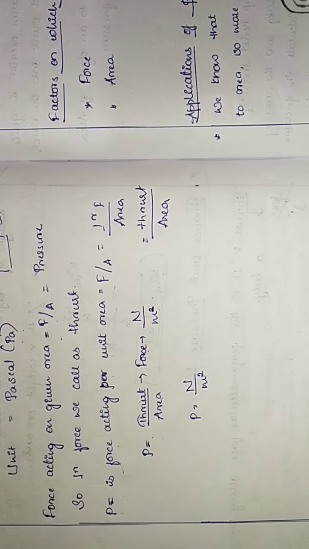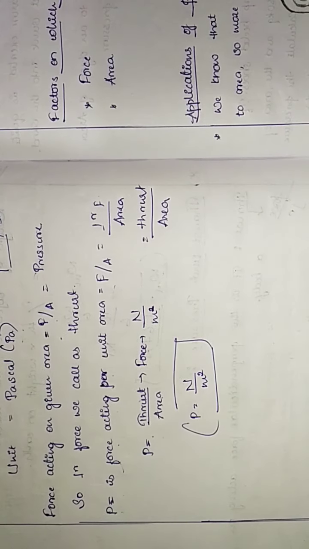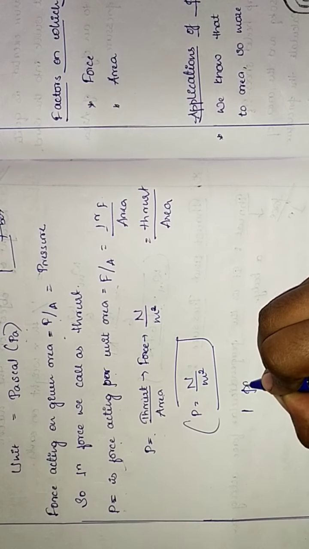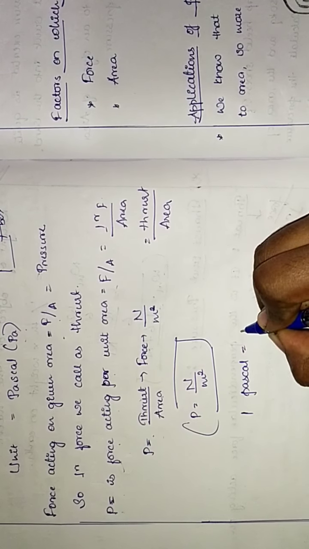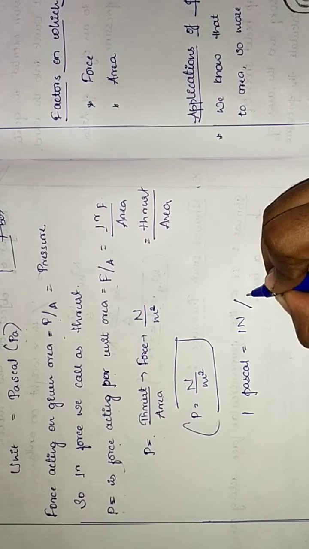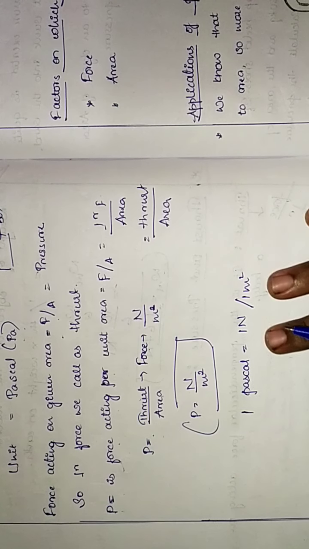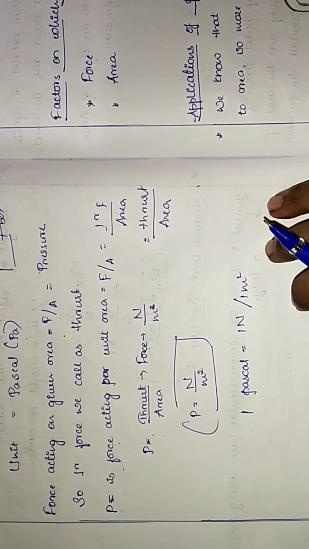Clear, children? So the SI unit of pressure, Pascal, is Newton by meter square. So for example, 1 Pascal is equal to 1 Newton divided by 1 meter square.